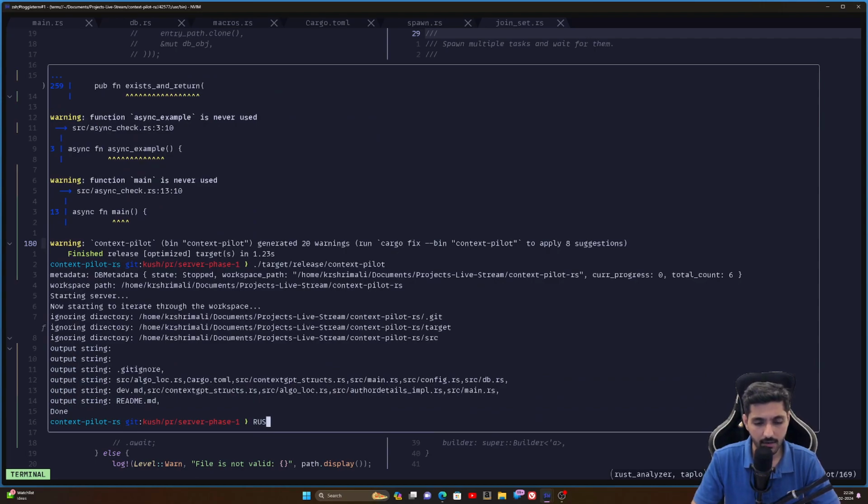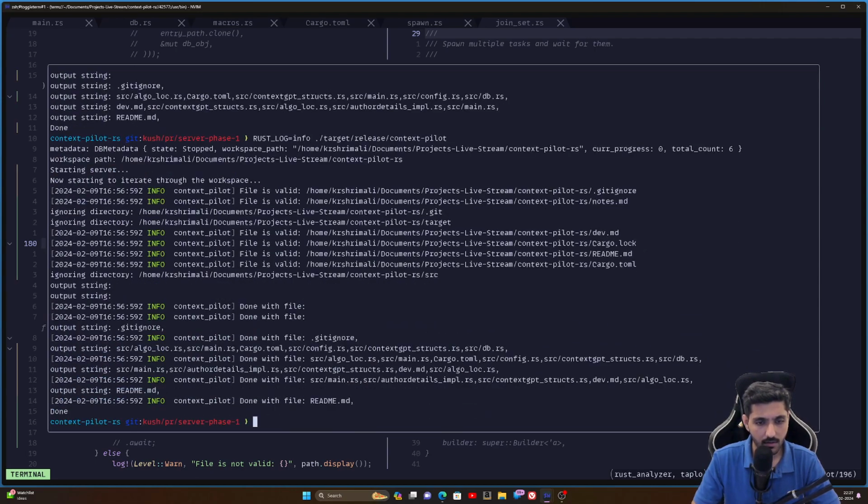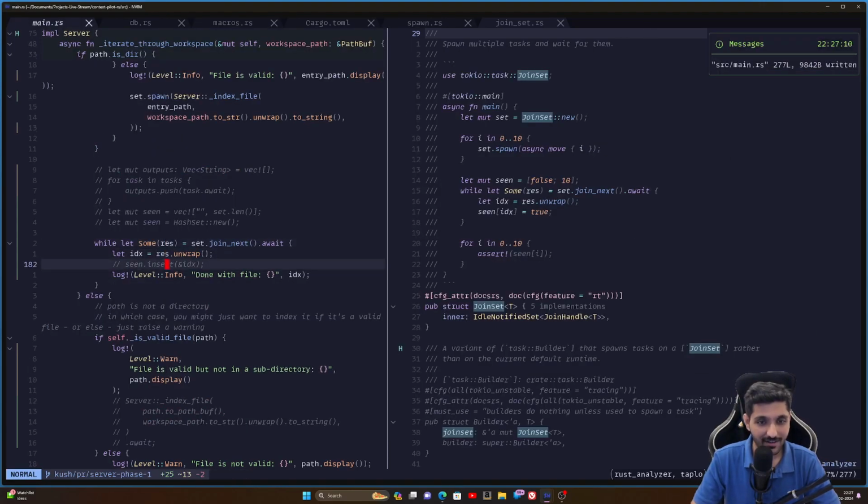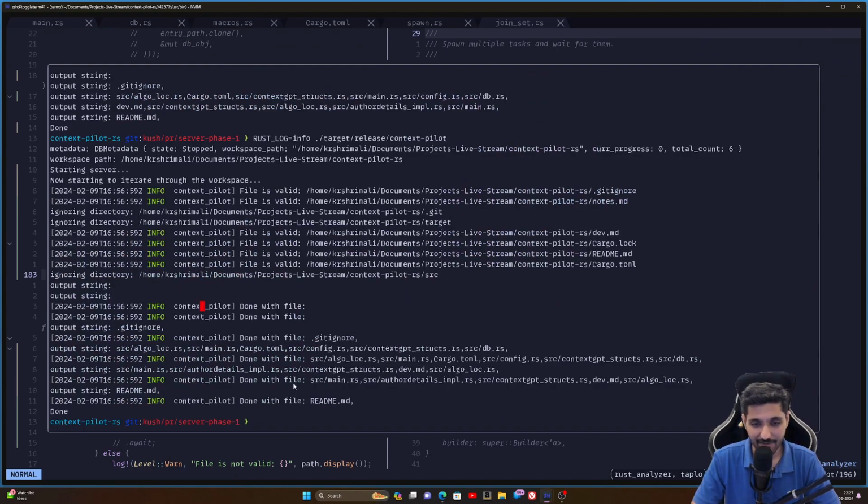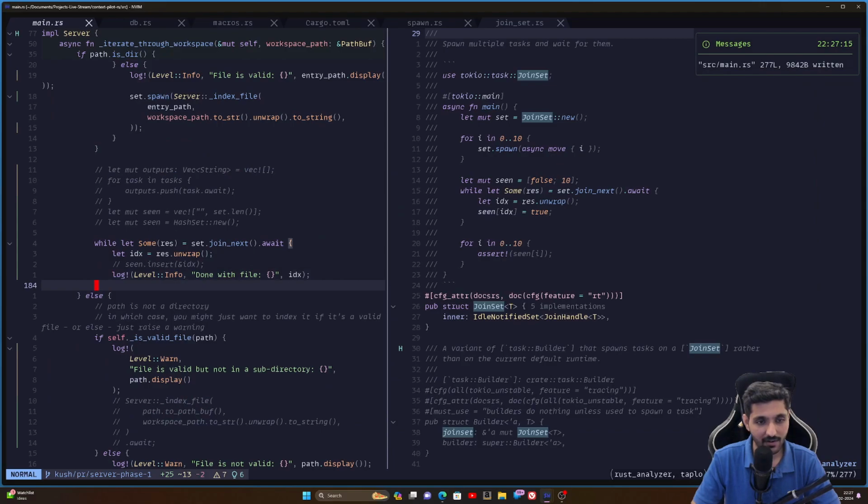Okay, I haven't really enabled logging. Yeah, right. Done with file. Done with file. File is valid. File is valid. I forgot what log I put. Done with file. Okay, so done with file, right? We are getting the outputs. Now this is fine. I hope I'm not missing anything over here because we are doing while let equal to all this, right? So we are definitely covering all. And then I can do this scene, and I can have scene over here.